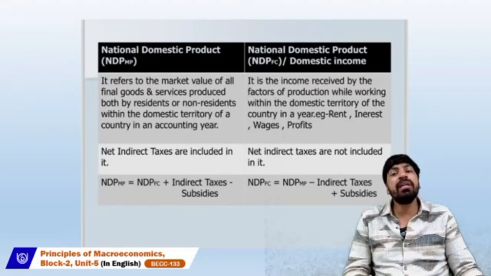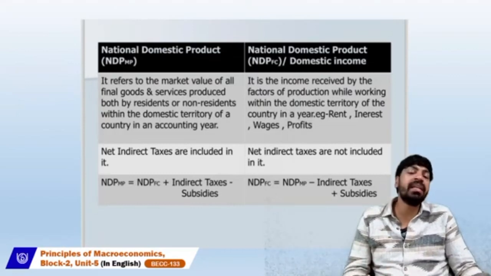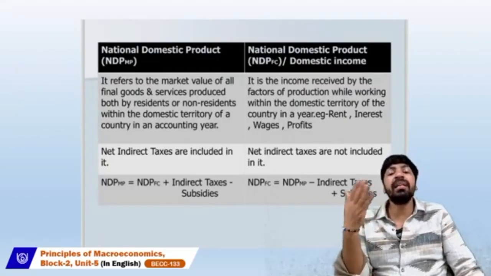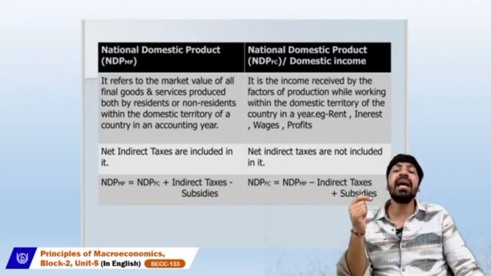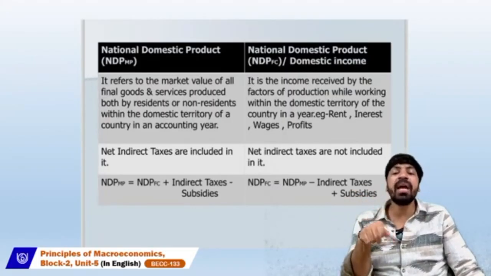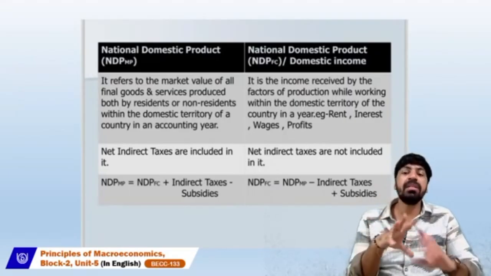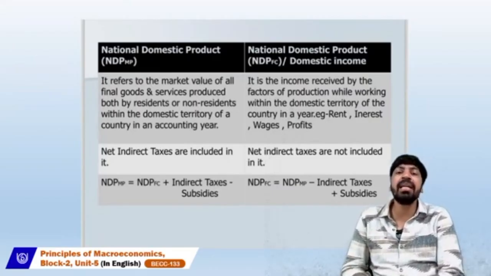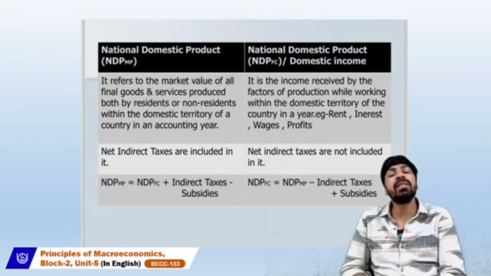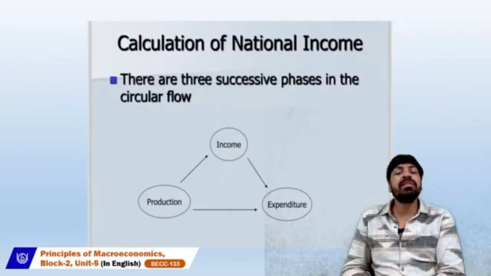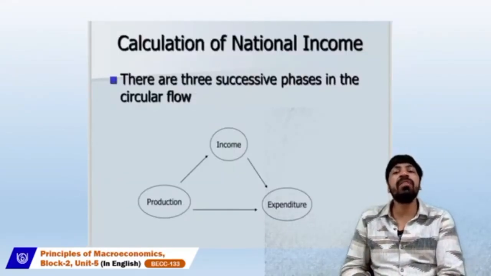When we talk about the domestic income or national domestic product at factor cost, net indirect taxes are not included. That means we have to deduct the net indirect taxes if we are going from market price to factor cost. So this is the exact distinction between national domestic product at market price and at factor cost. So this is the calculation of national income.